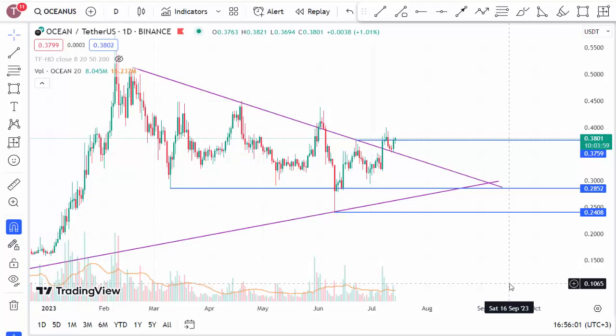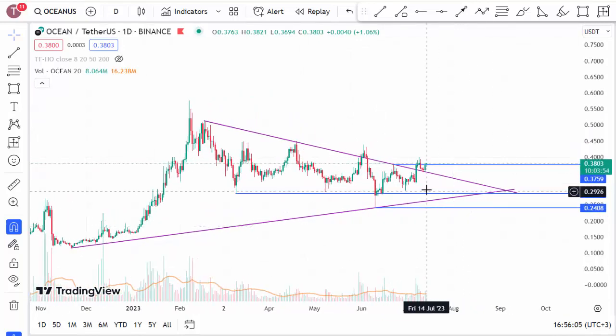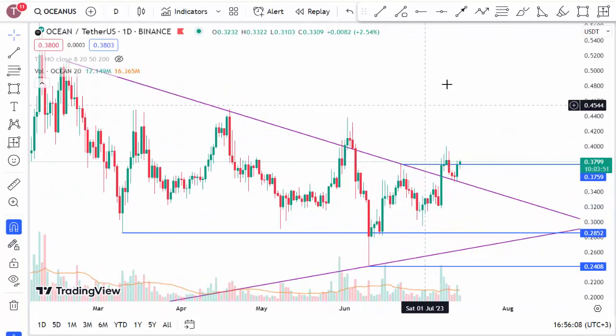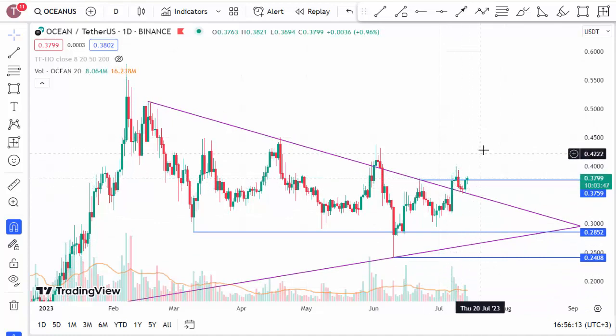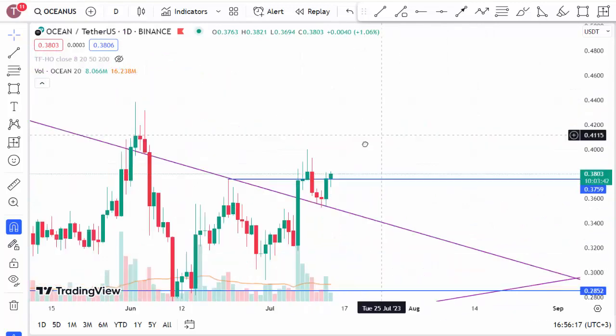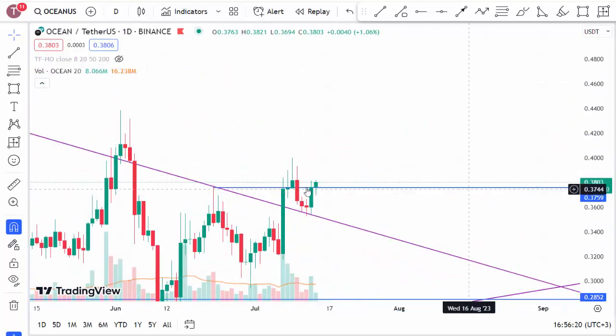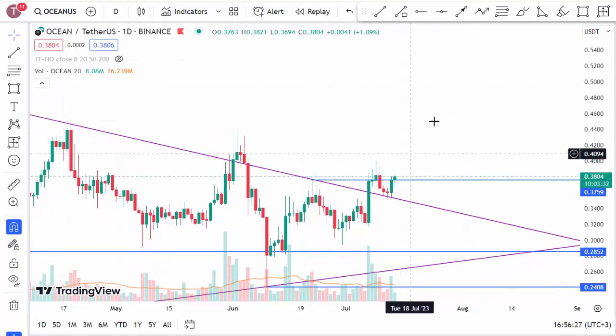Today, we will share with you the technical analysis of Ocean Coin. We can see that the triangle we drew in the past has been broken to the upside, which is really great news for us. In fact, we can even say that it has made a pullback after breaking to the upside. Currently, we can see that the previous peak has been broken.